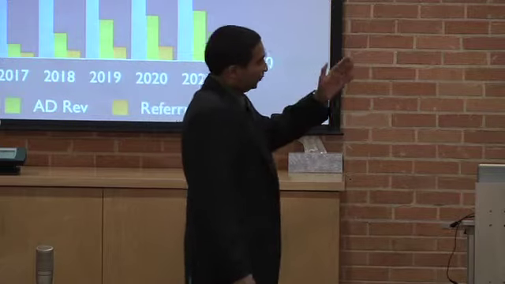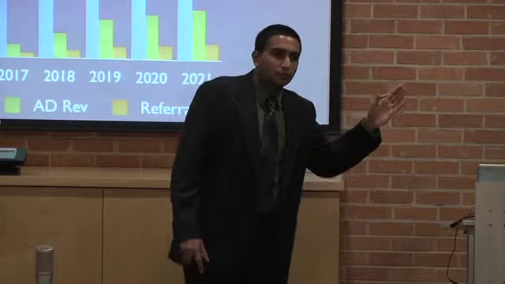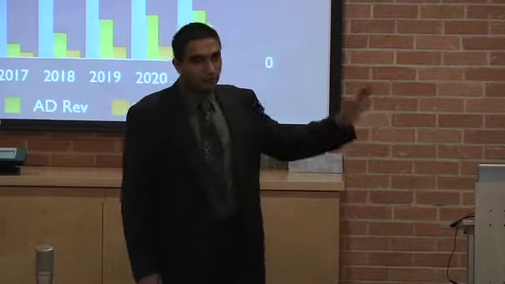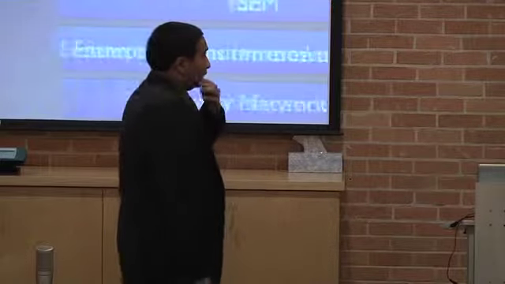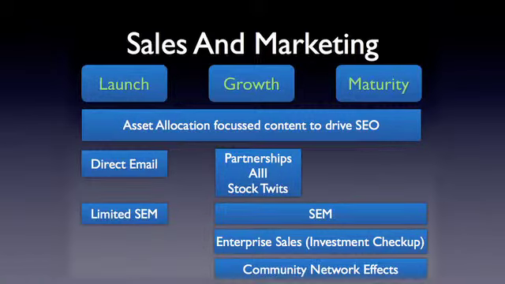So this puts us at a 34 million gross revenue at 2021 based on the projection. So sales and marketing, how are we going to get Joe to our site? Right, we need to attract him to our site. So in our launch phase, we're going to obviously focus on online marketing. We're going to have unique content that's focused on asset allocation.